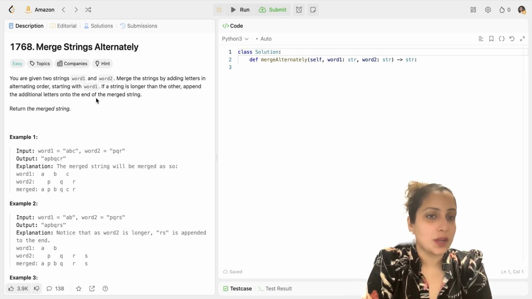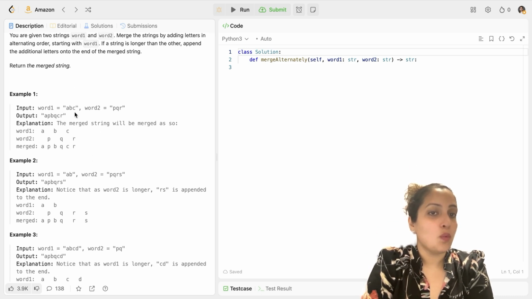You have been given two strings, word 1 and word 2. As the name of the question indicates, merge strings alternately. You need to merge the strings by adding letters in alternating order. You start with word 1, and if one of the strings is longer, in that case you append the remaining characters to the end of the string. So, for example, you have word 1 as ABC, word 2 as PQR. You take the first letter of word 1, which is A, then the first letter of word 2, which is P, then the second letter of word 1, B, the second letter of word 2, Q, the third letter of word 1, C, and the third letter of word 2, R. So your merged string would be APBQCR.